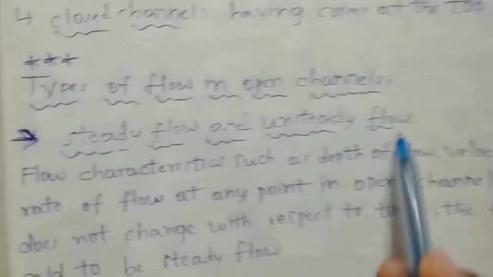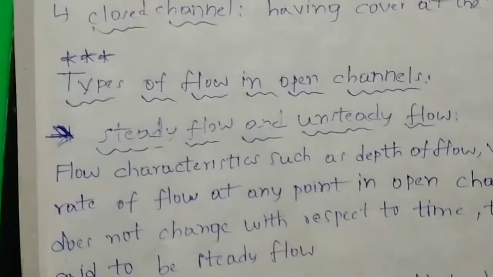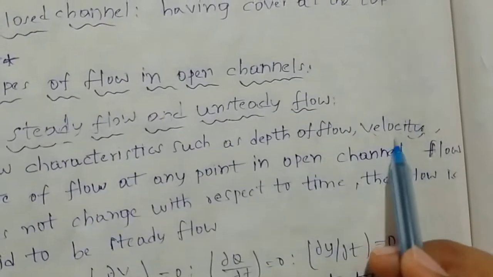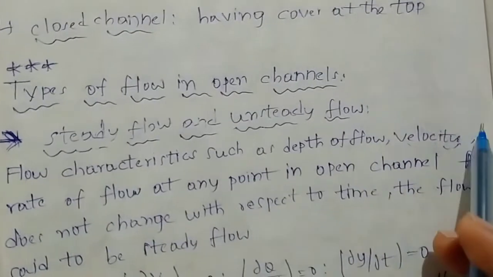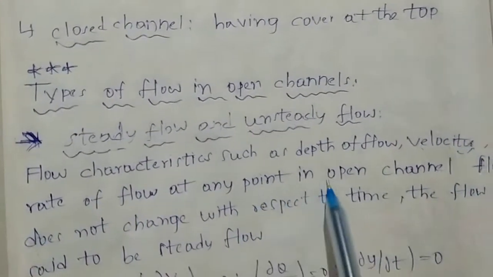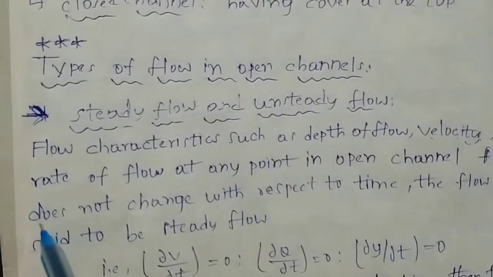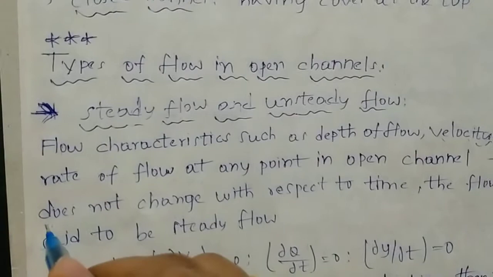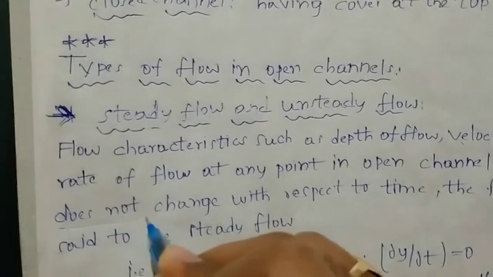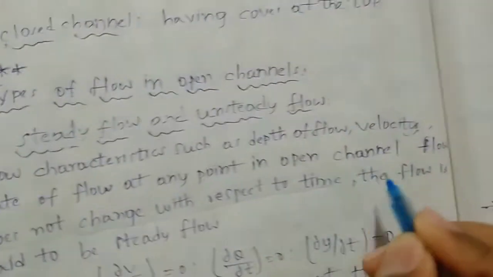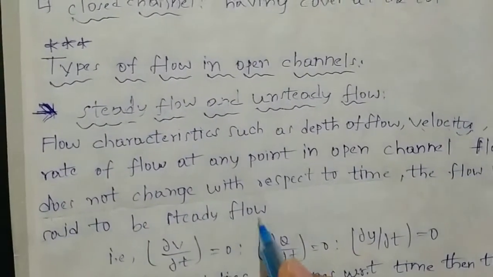Steady flow and unsteady flow. Flow characteristics such as depth of flow, velocity of flow, rate of flow at any point in open channel flow, if they don't change with respect to time, the flow is said to be steady flow.